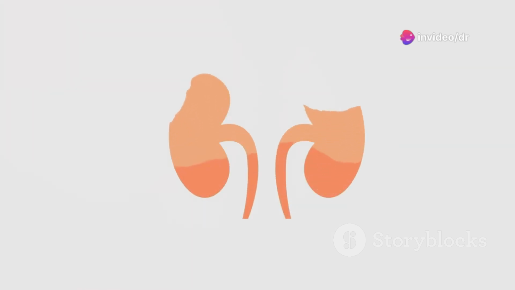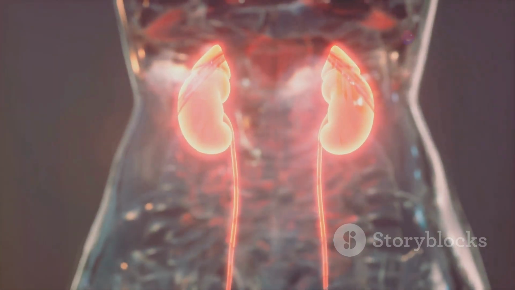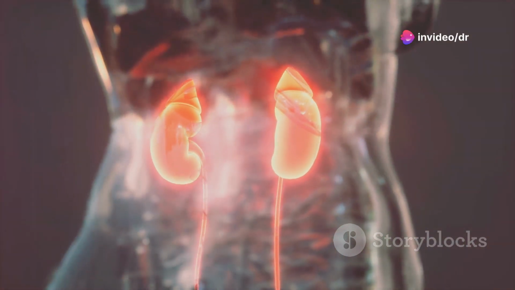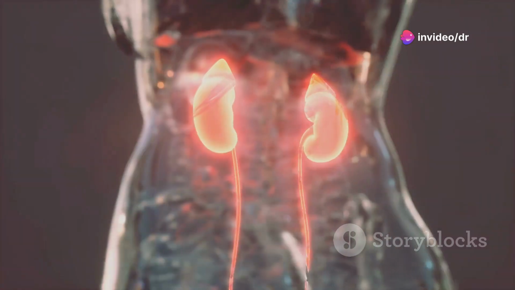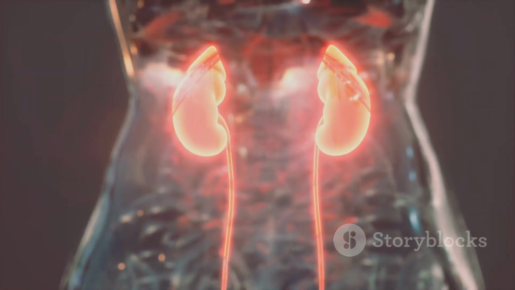The glomerulus acts like a sieve, allowing water, electrolytes, and small molecules to pass through while retaining larger molecules like proteins and blood cells. This filtrate then travels through a series of tubules, where essential substances like water, glucose, and electrolytes are reabsorbed back into the bloodstream. Waste products and excess substances not reabsorbed by the tubules become concentrated, forming urine.